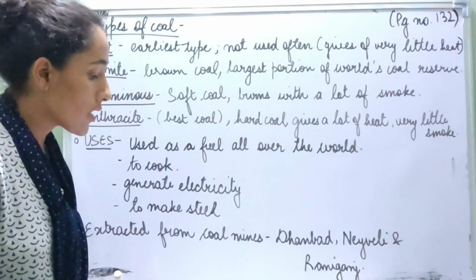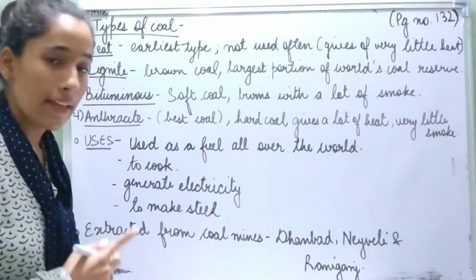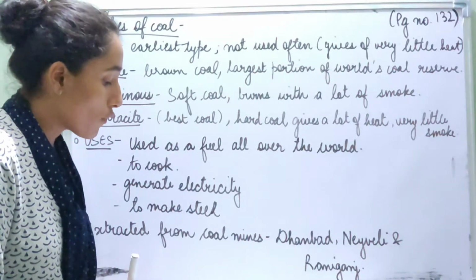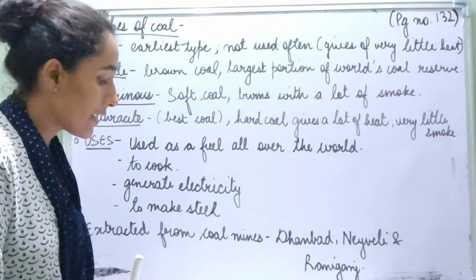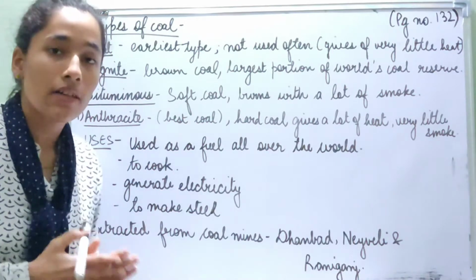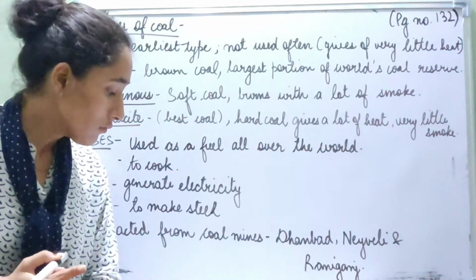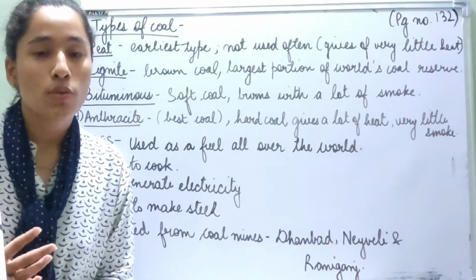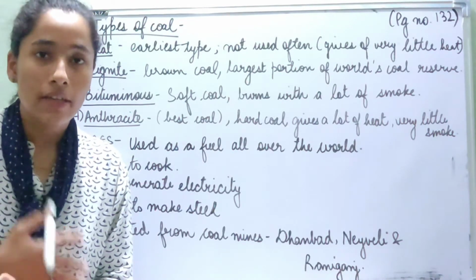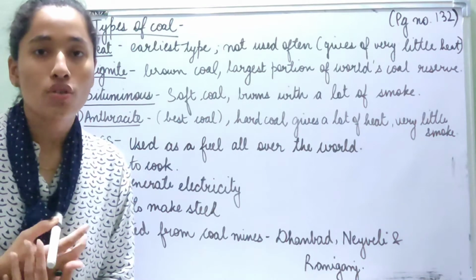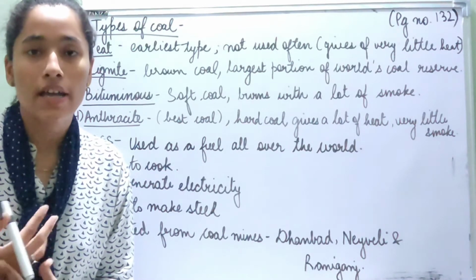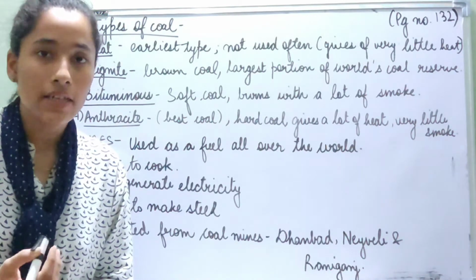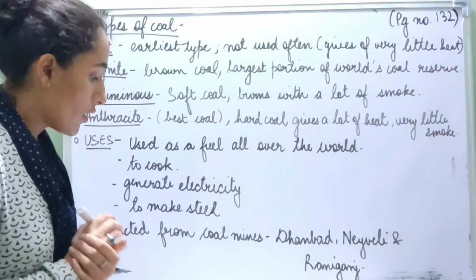Peat was the earliest type of coal to be formed. Underline this line: peat was the earliest type of coal to be formed. It is not used often as it gives off very less heat when it burns. So peat is one of those coals which was formed at the very beginning, and it is not used as often as other coals are, because it gives out very little heat. So we have learned about peat.